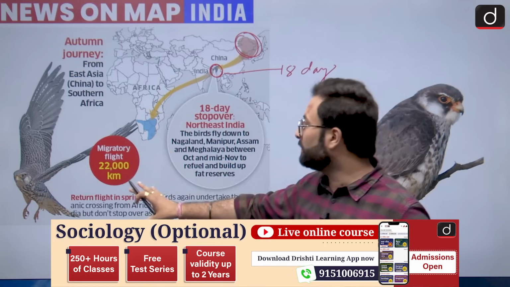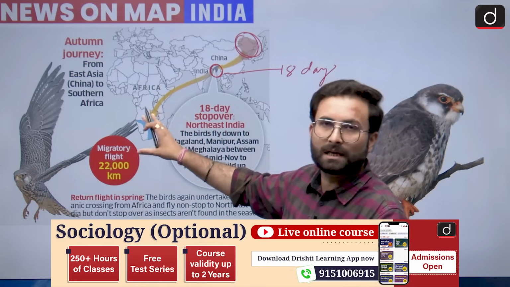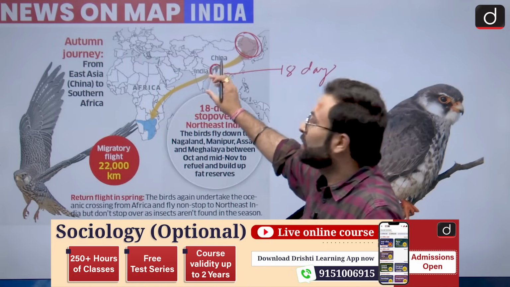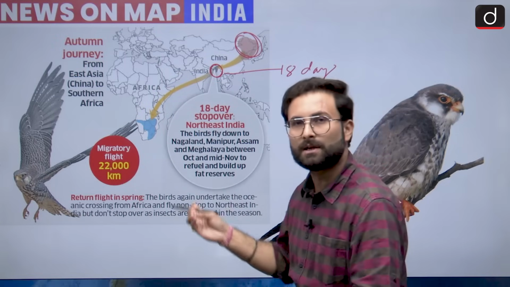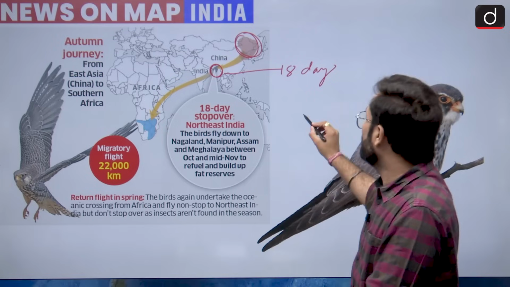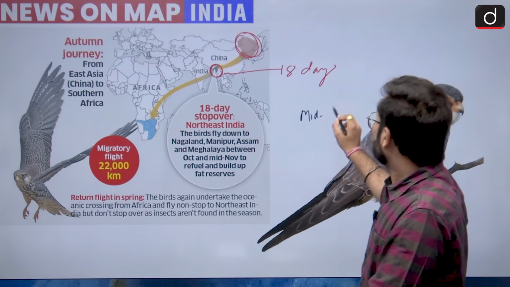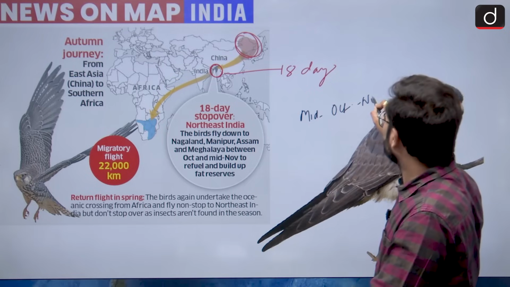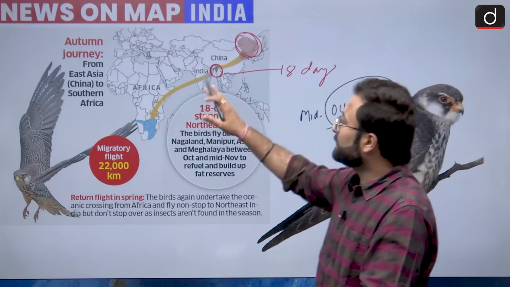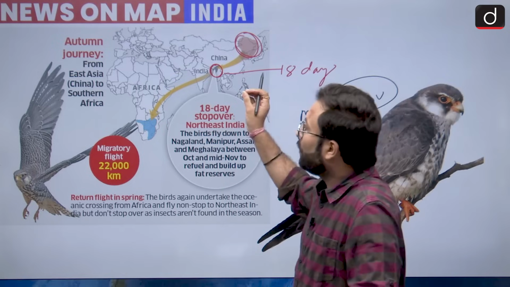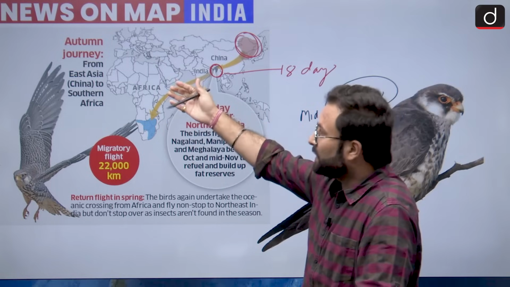And that is why these migratory birds are quite important for India, because for a period of nearly 18 to 20 days they stay here. Basically this happens in mid October and November. Okay, so that is why it becomes important for us, and this is on the East Asia, China to South Africa route.